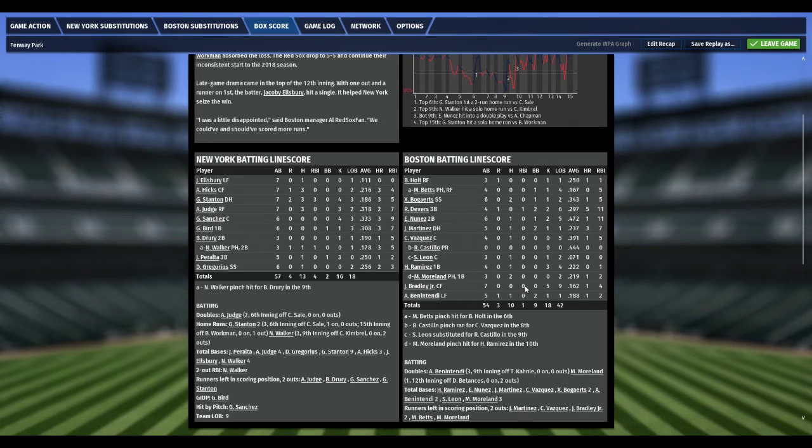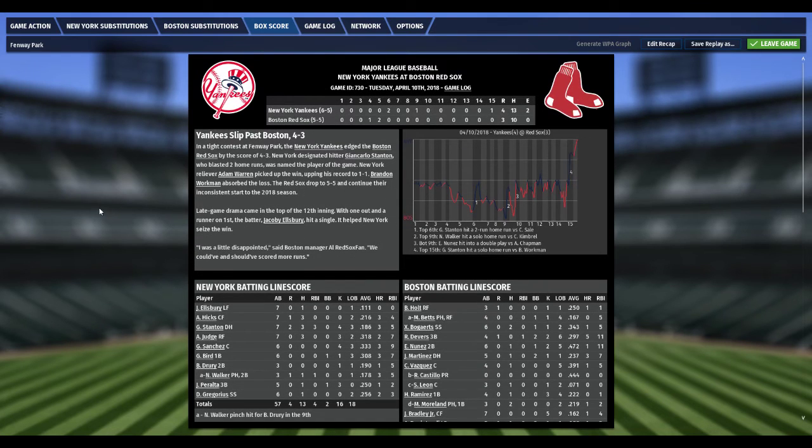And Bradley was 0 for 7. And he struck out 5 times. Oh my God, he's batting .162. And Andrew Benintendi, his bat's slowly, at least he's making contact now. He was 1 for 5 with a run scored, 2 walks, and a strikeout. He's batting .188. So the killer bees in the outfield, Benintendi .188, Bradley .162, and Mookie Betts .167. They have to get their bats going. The Yankees win 4-3. They improve their record to 6-5. The Red Sox drop to .500 now, 5-5.